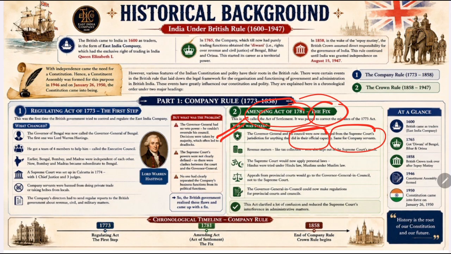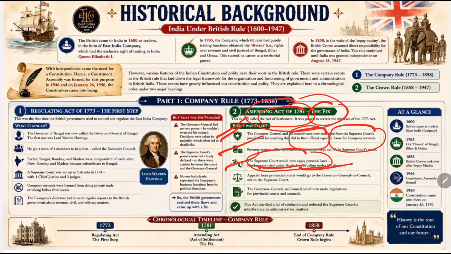So the company servants and company officials were completely exempted from the Supreme Court's jurisdiction. Revenue matters were kept outside the Supreme Court. Tax collection and revenue administration were completely exempted from the Supreme Court's jurisdiction and authority. And personal laws were recognized. Here, the Supreme Court was instructed to respect local customs and religion. Therefore, Hindus would be governed by Hindu law, and Muslims would be governed by Muslim law.